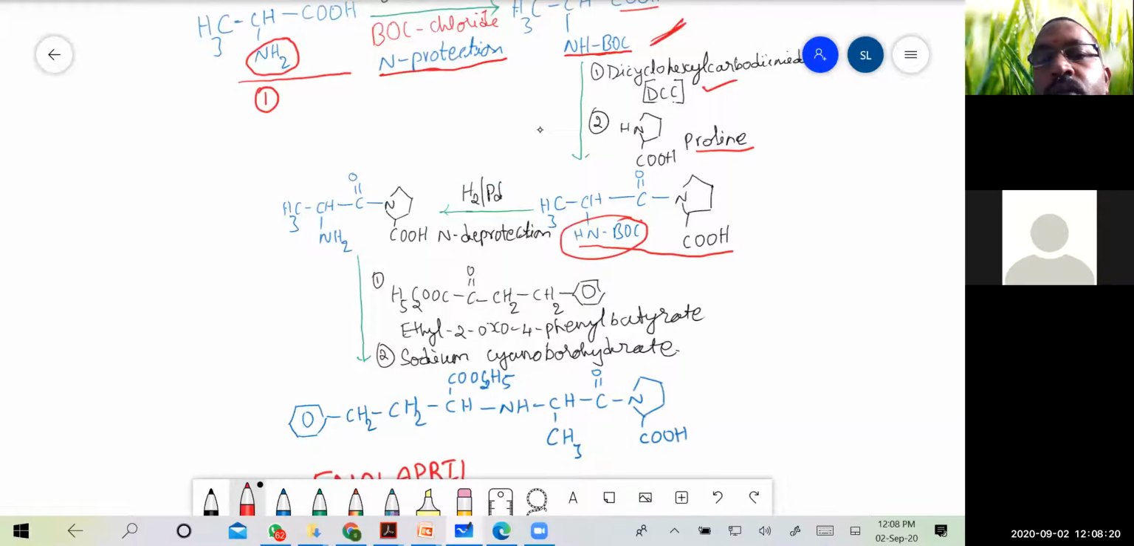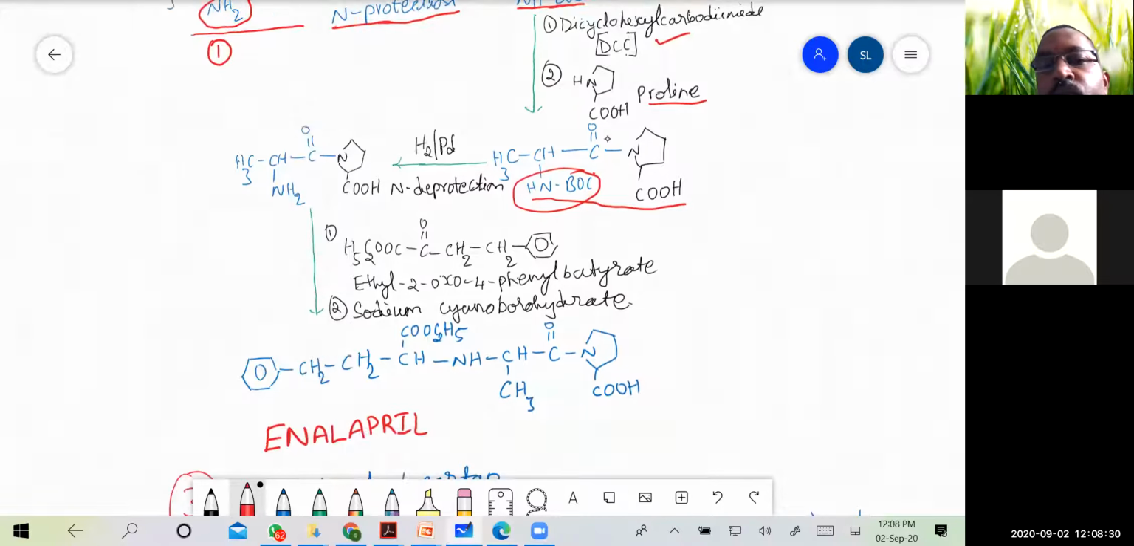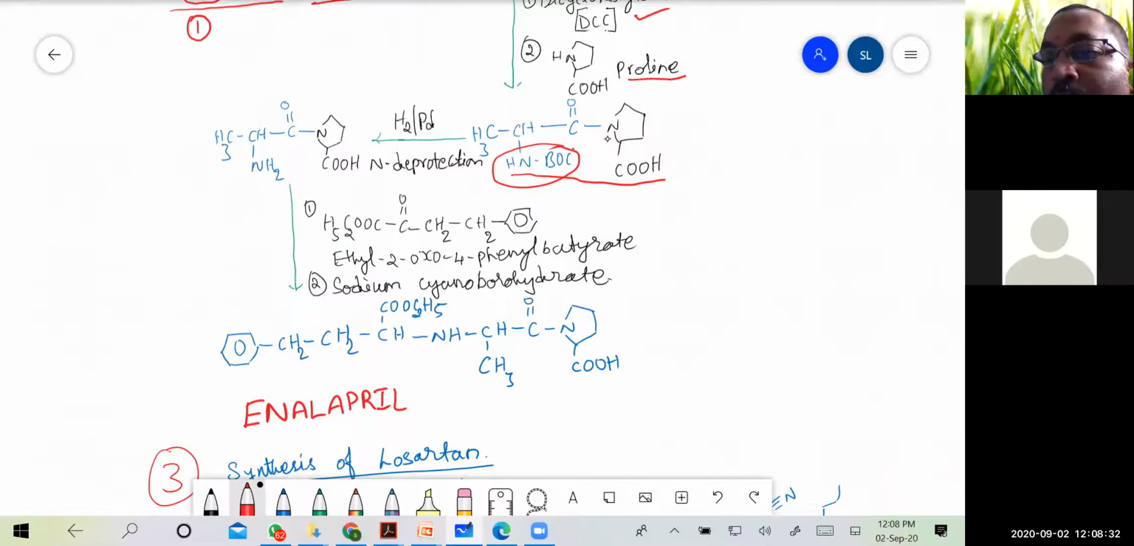And so now N-deprotection. So N-deprotection means we are deprotecting the N amine group here. That is done with the help of hydrogen gas and palladium. So N-deprotection occurs, and thereby the NH2 group is